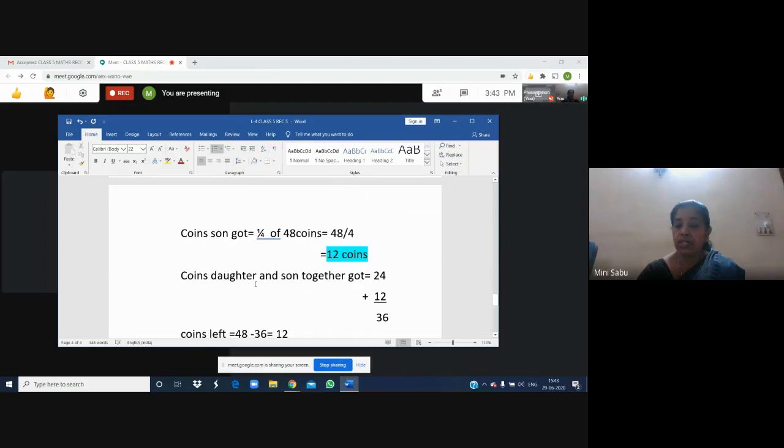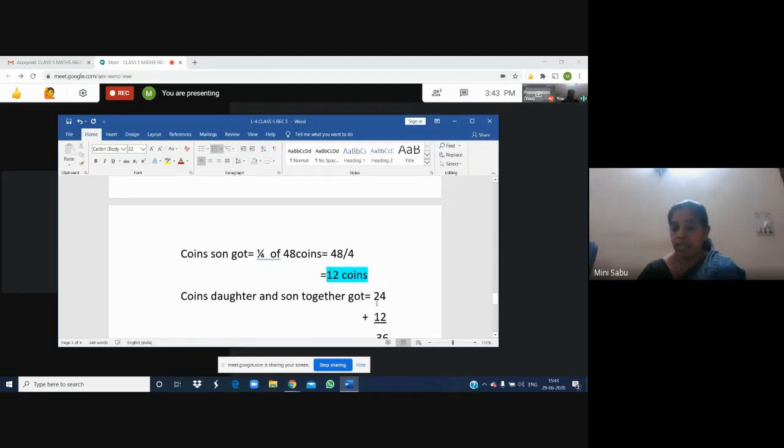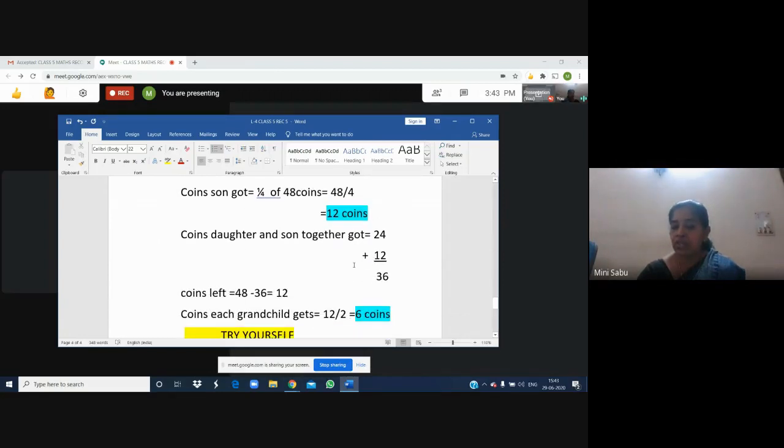Then coins daughter and son together got. The daughter got 24 coins. Son got 12 coins. So together 36 coins out of 48 is gone. So how many coins are left? 48 coins were there, and son and daughter together got 36. After giving to son and daughter, how many coins are left with Ajita? 12 coins.